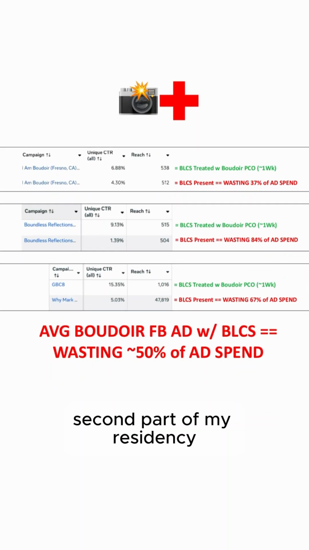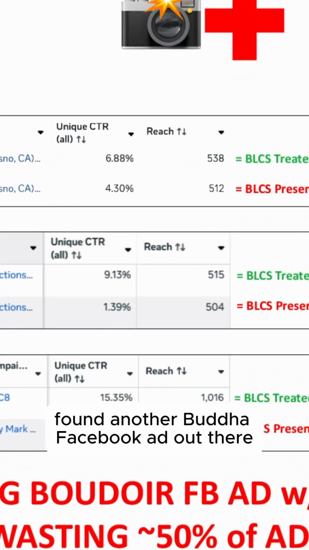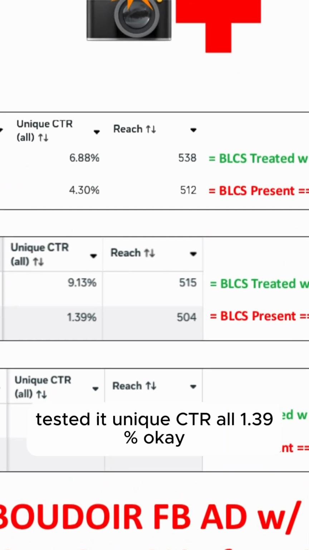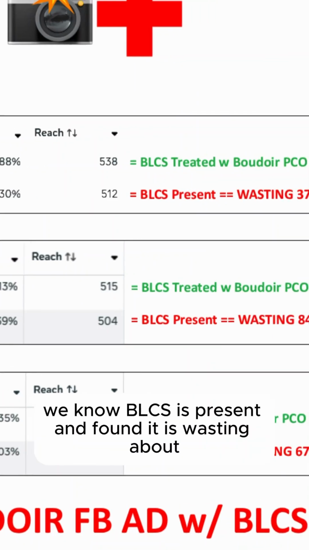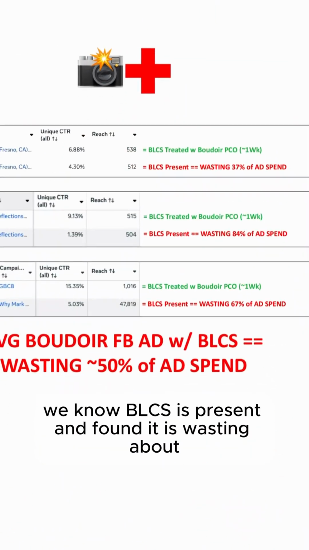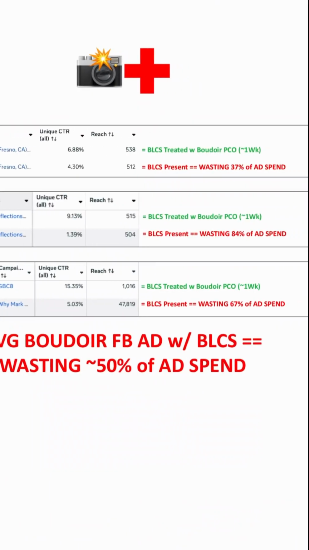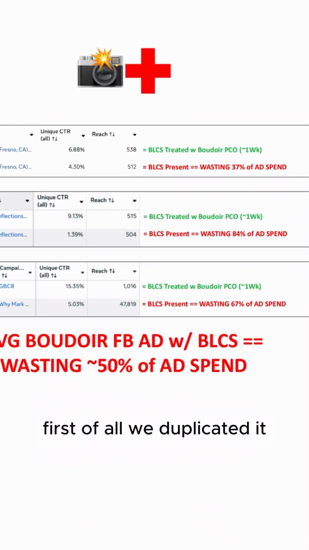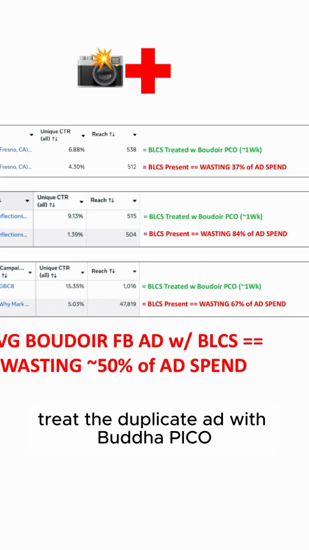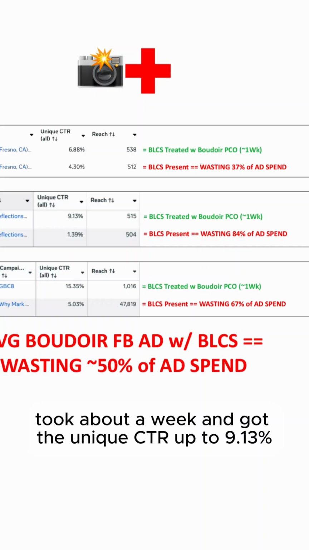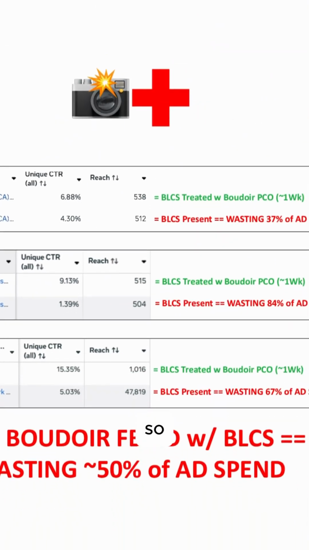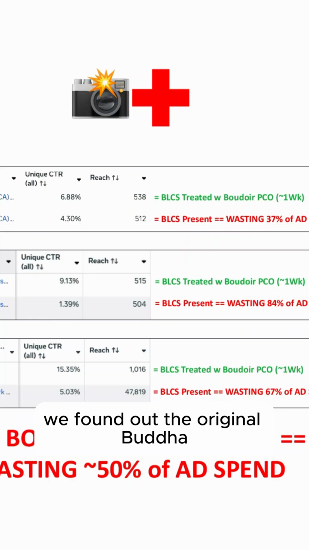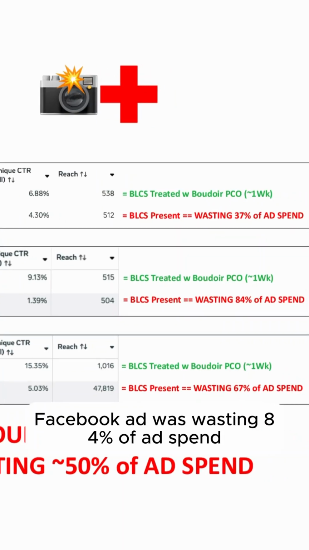Second part of my residency, found another Boudoir Facebook ad out there, brought it back to the hospital, tested it, unique CTR all 1.39%. Okay, that's under 6%. We know BLCS is present. We duplicated it, treated the duplicated ad with Boudoir Pico, took about a week, and got the unique CTR up to 9.13%. So we found out the original Boudoir Facebook ad was wasting 84% of ad spend.